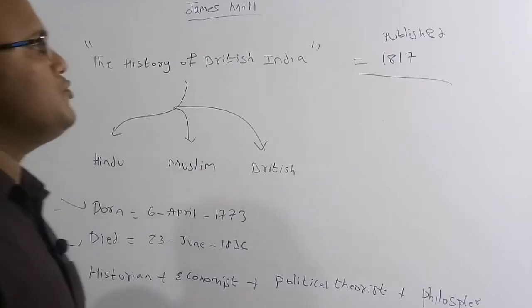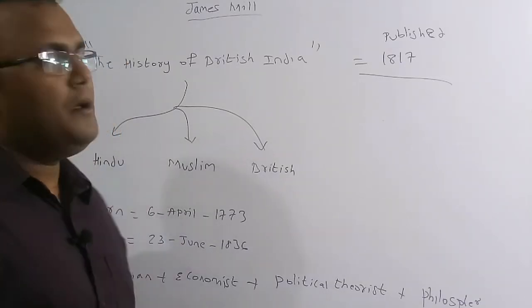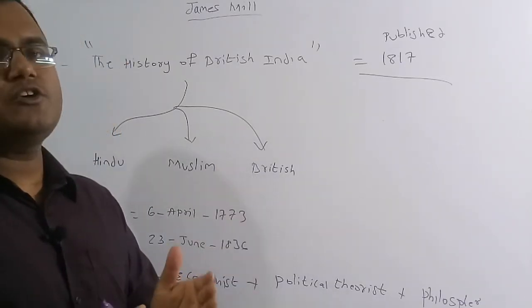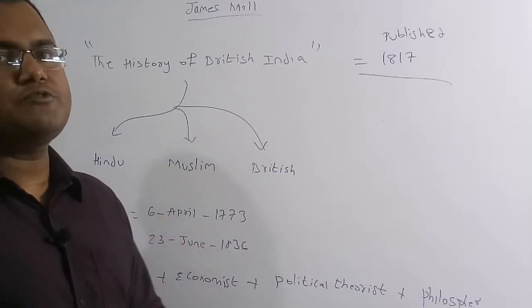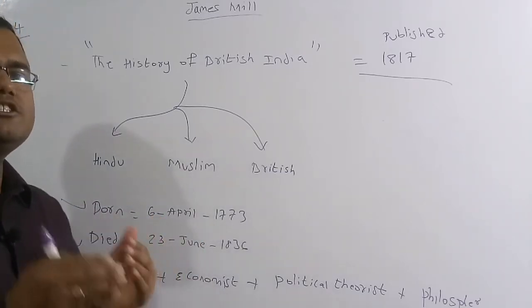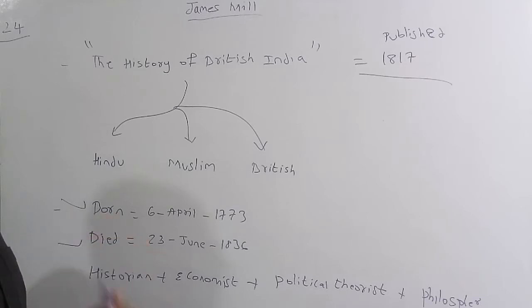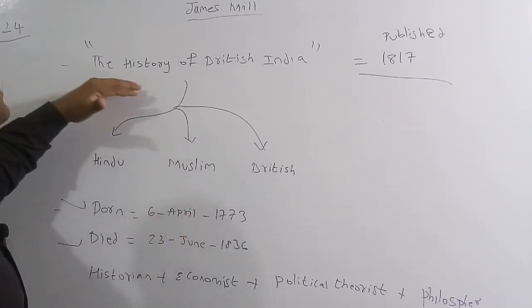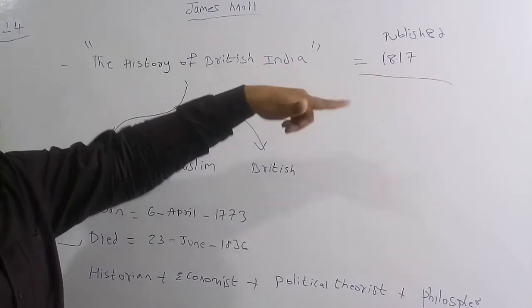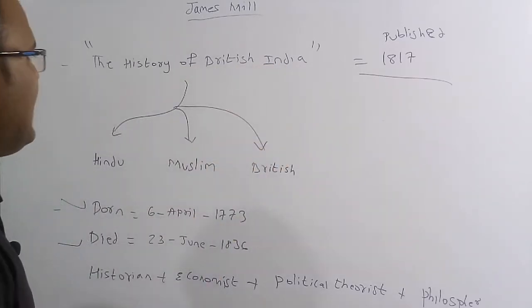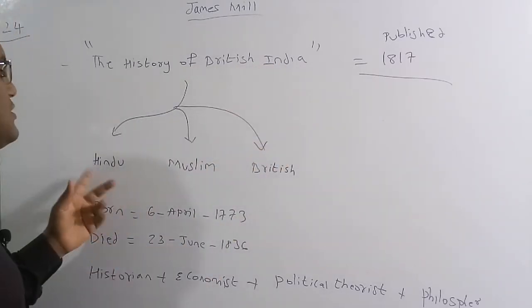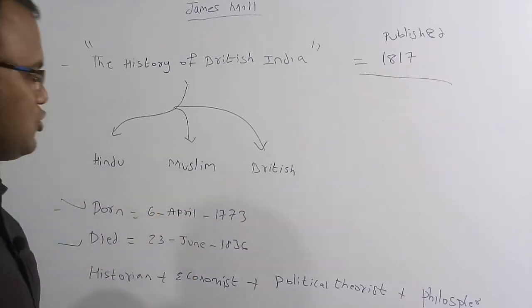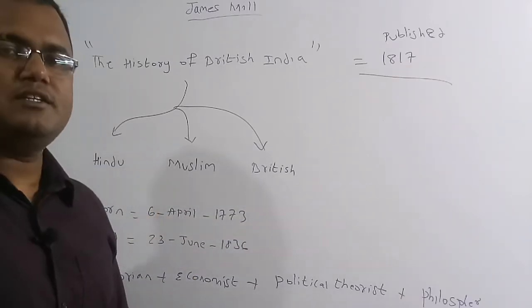He wrote this book based on the documents and records which were available to him. Based on that data only, he analyzed everything and wrote The History of British India. It was published in 1817, and in it he divided British India into three parts: Hindu, Muslim and British. So these are some of the important facts about James Mill.